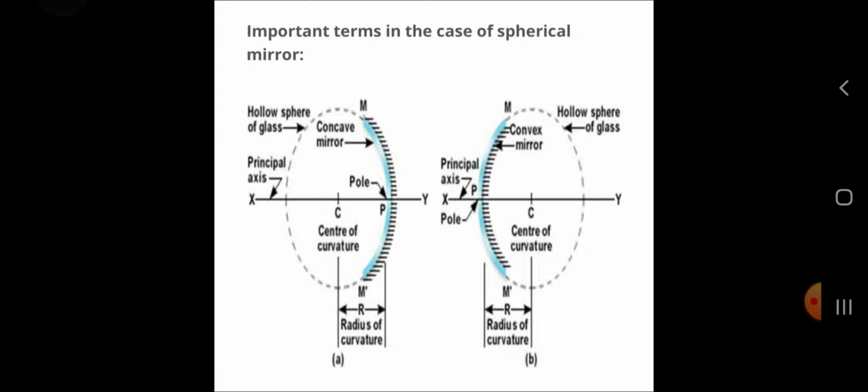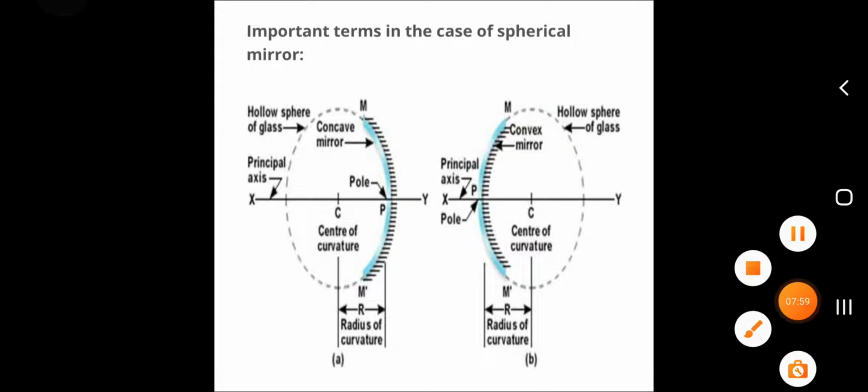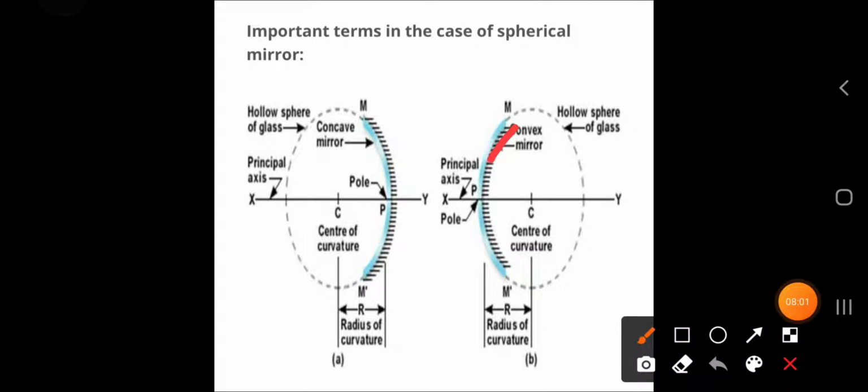In the case of a convex mirror, the reflecting surface is outwards. The concave mirror is also called a converging mirror, and the convex mirror is also called a diverging mirror.